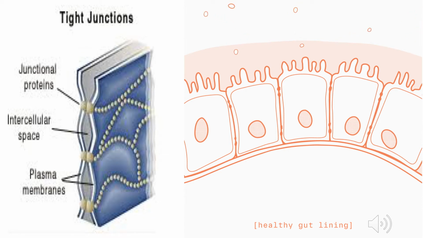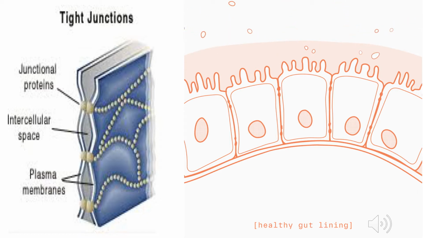You can see the image of the tight junctions. The tight junctions are formed of junctional proteins. There exist intercellular spaces, and the two plasma membranes each come from two different cells. So two halves of two cell membranes are attached by the junctional proteins, but they are very tightly packed.